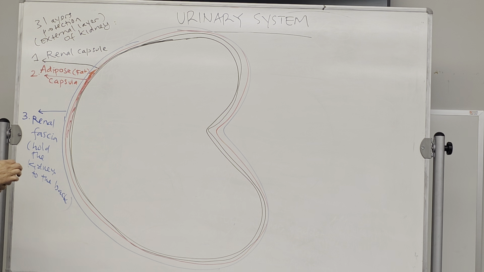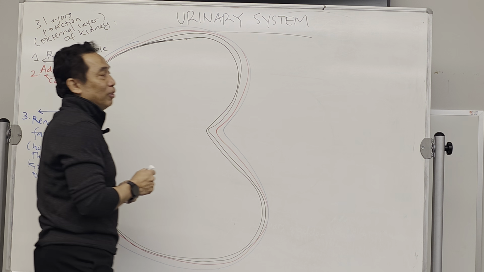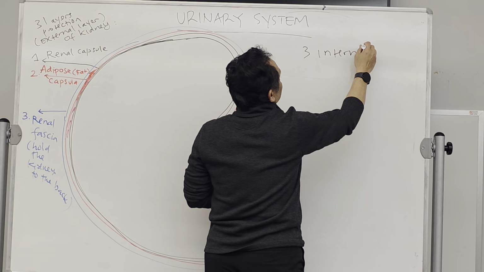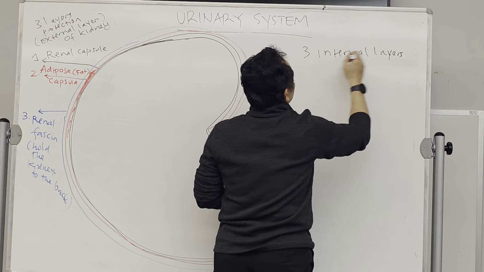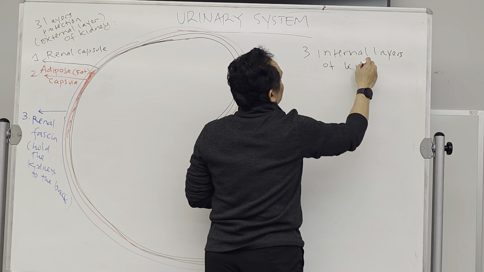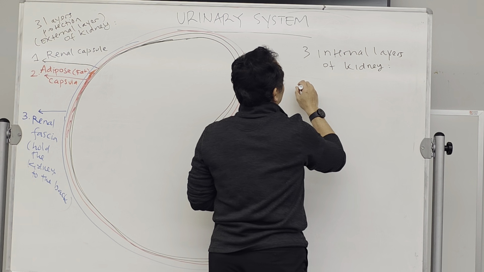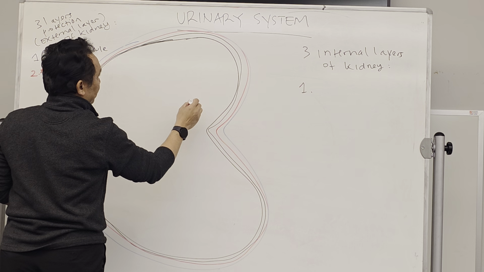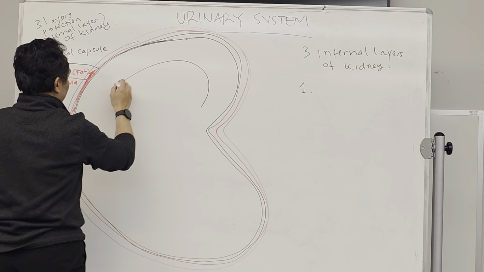For the internal layer, there are also three internal layers of the kidney. This first one is here.